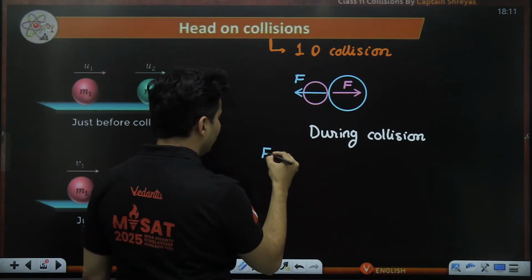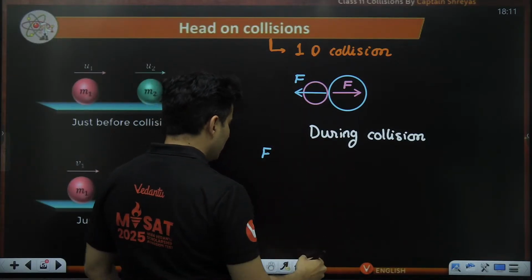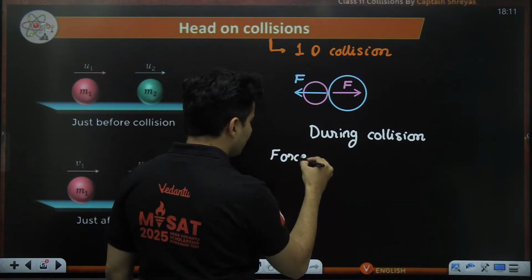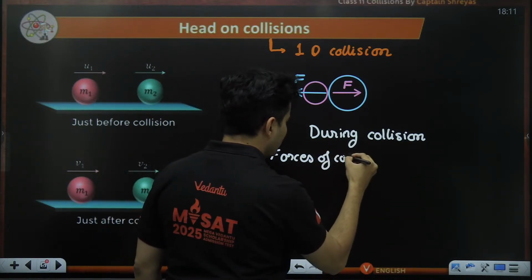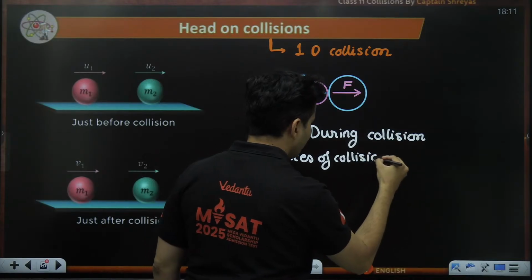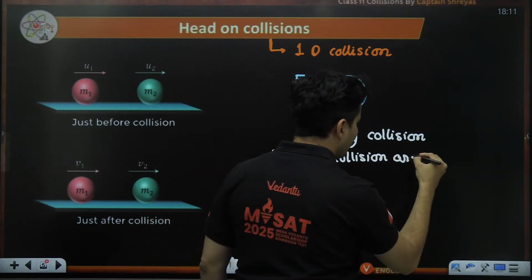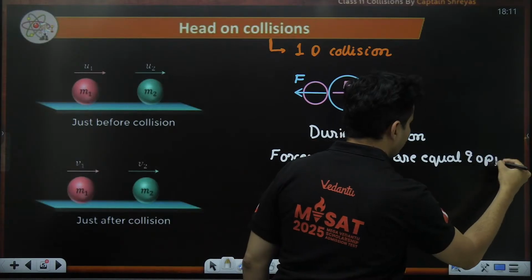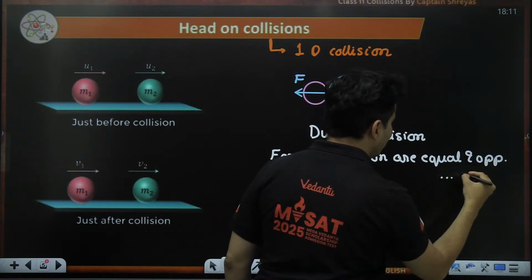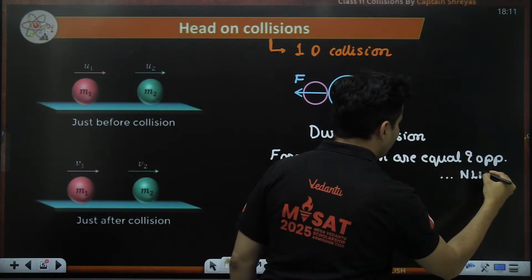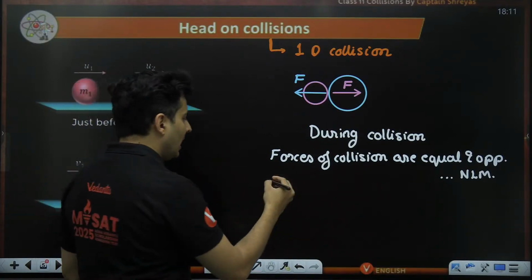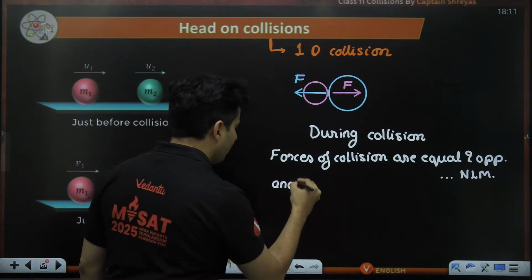The forces of collision are equal and opposite. How do I get it? By Newton's third law of motion. Obviously, the forces will be equal and opposite, and they act for the same time.